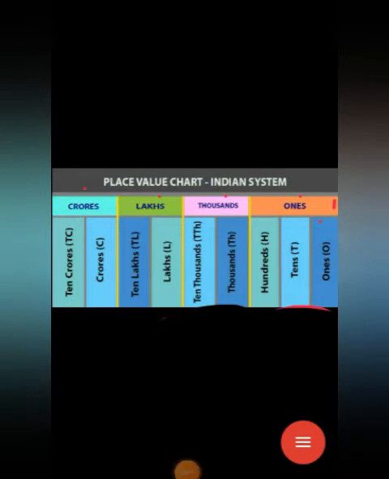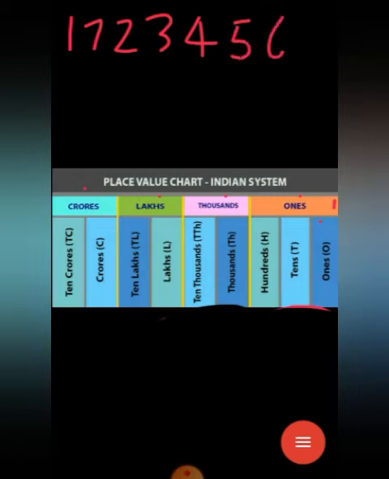Look children, I am writing one more number. Okay, you listen. One more number: 1 7 2 3 4 5 6. Now how many digits does this have? 1 2 3 4 5 6 7 digits are there.